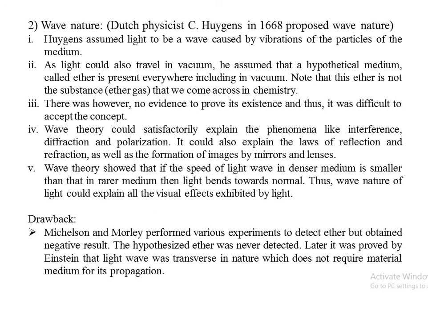Michelson and Morley performed various experiments to detect ether, but obtained negative results. That is, ether is not present. The hypothesized ether was never detected. Later, it was proved by Einstein that light is transverse in nature. Therefore, it does not require a material medium for its propagation. So this was the main thing by which the wave theory of light was universally accepted after correction by Einstein.